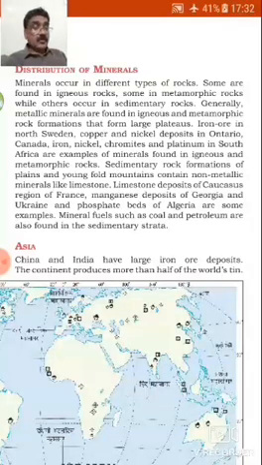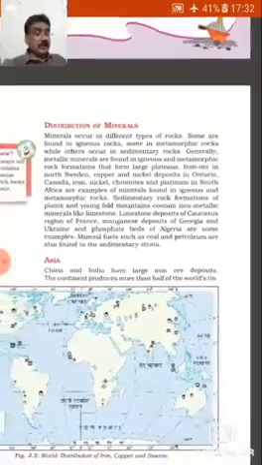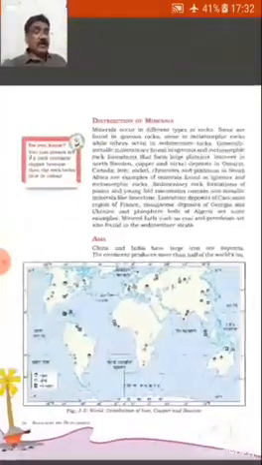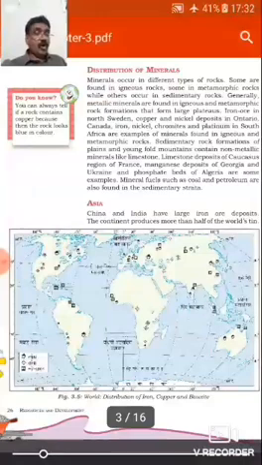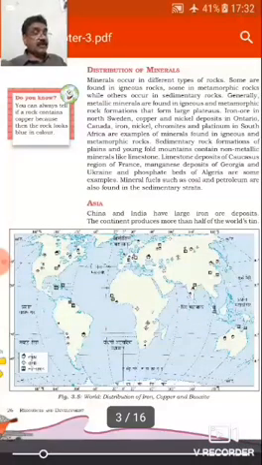Now we are going to see the map of world distribution of iron, copper and bauxite. Please show the following minerals, that is iron, copper, bauxite, with different signs and symbols in your map book.